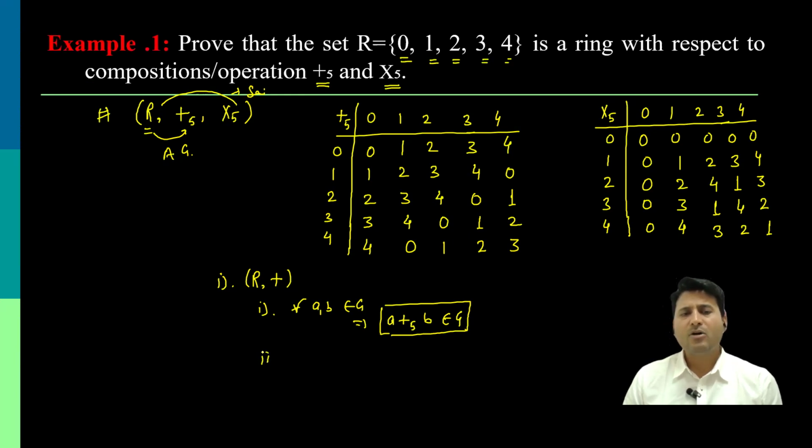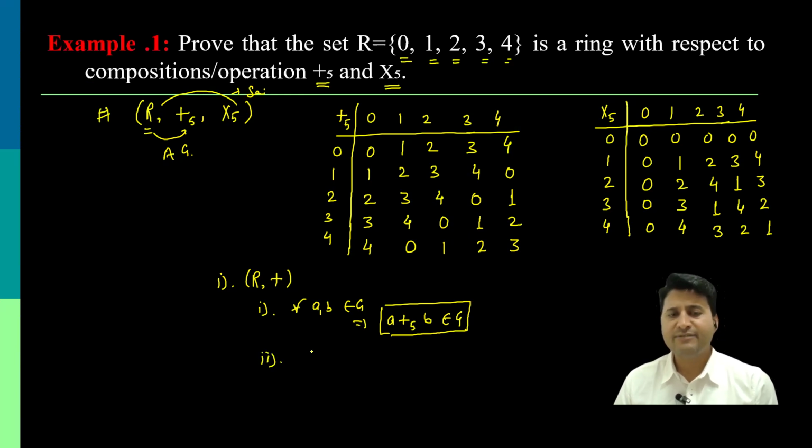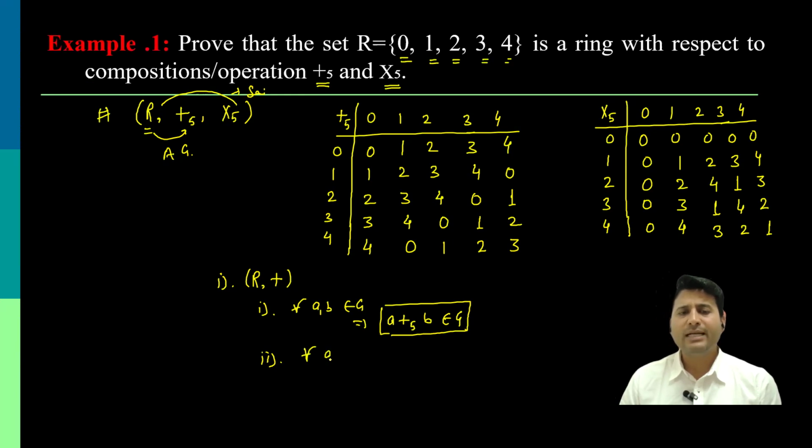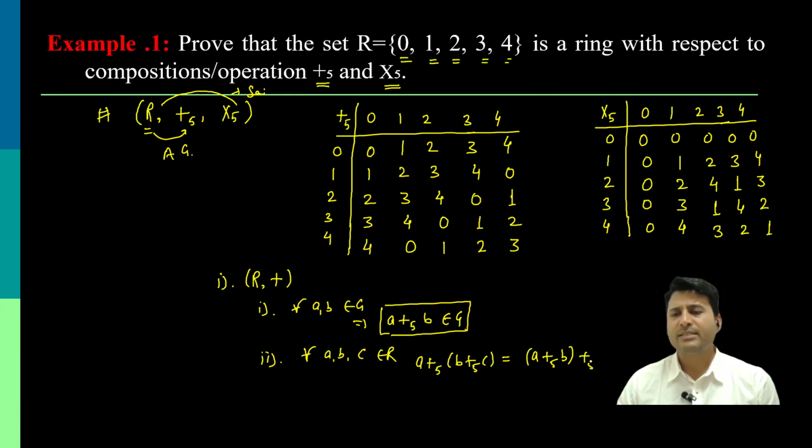In the same manner, talking about the second property, associativity. We know that addition is trivially associative. That means A plus5 (B plus5 C) is the same as (A plus5 B) plus5 C. You can verify it by taking some example from the table, with A, B, C belonging to the R structure, not G.